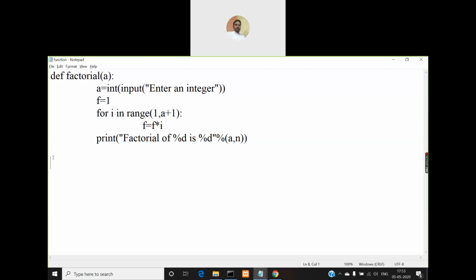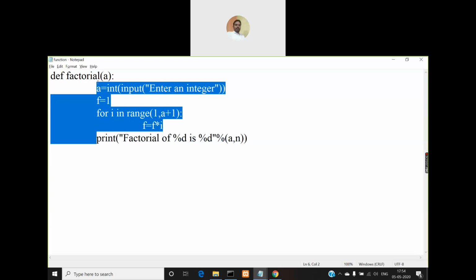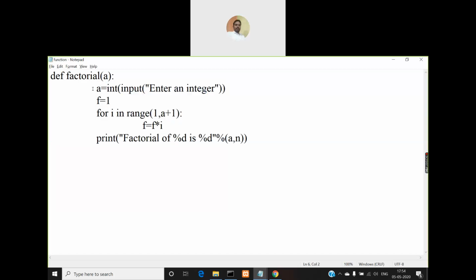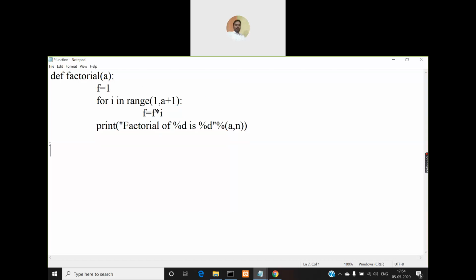Automatically the program execution starts from the first line in your .py file which is outside of all the functions. Is there any line that I wrote here, after rewriting this program, which is outside of all the functions? There is no line, right? All the statements I have put inside the factorial function. So there will not be a starting point for execution for this program. As a result, the factorial function will not be called and you will not get any output. That's the reason why we need to put this statement after the function here.